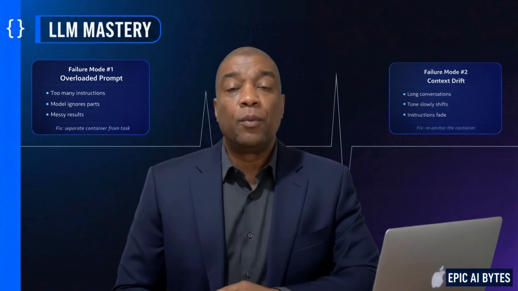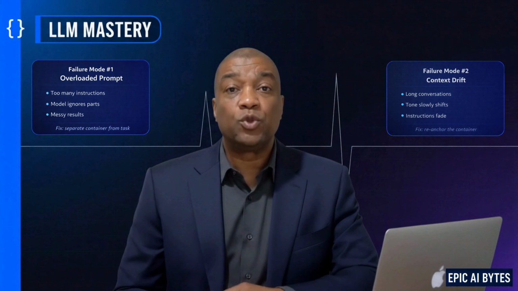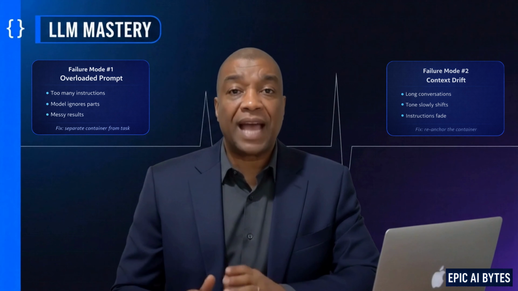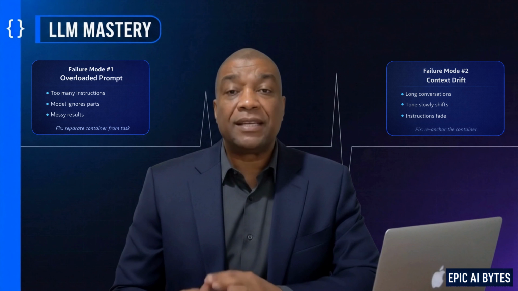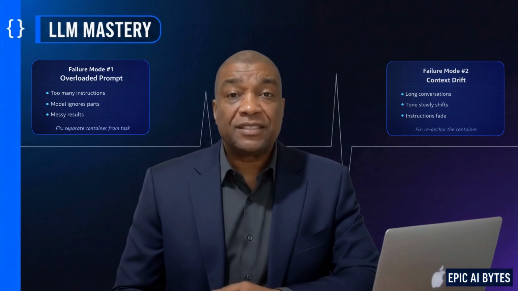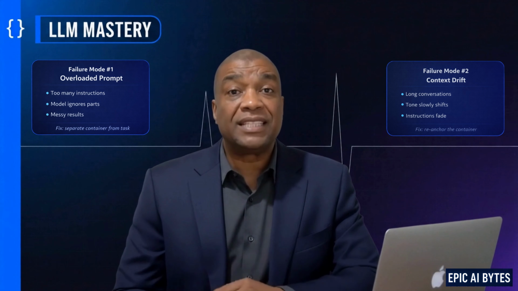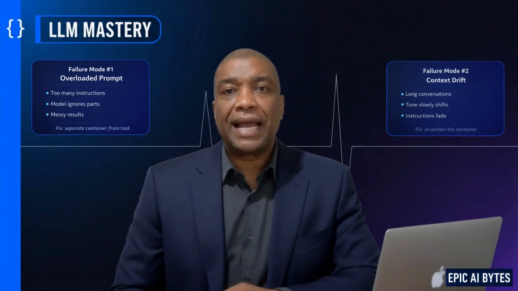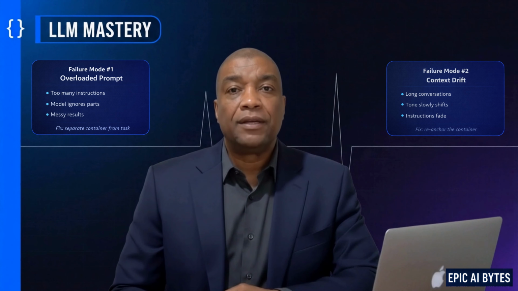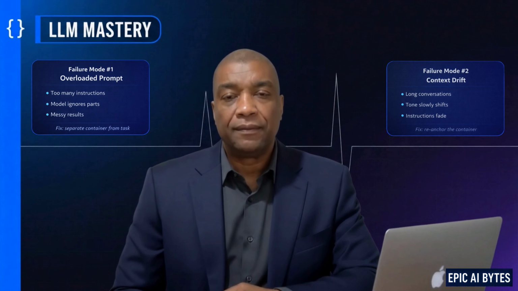Failure mode number 2, context drift. Cause: continuing long conversations without restating key constraints. Symptom: AI tone slowly changes. Fix: periodically re-anchor the container. Think of it like recalibrating a compass. The model follows the latest context, so refresh the important parts.